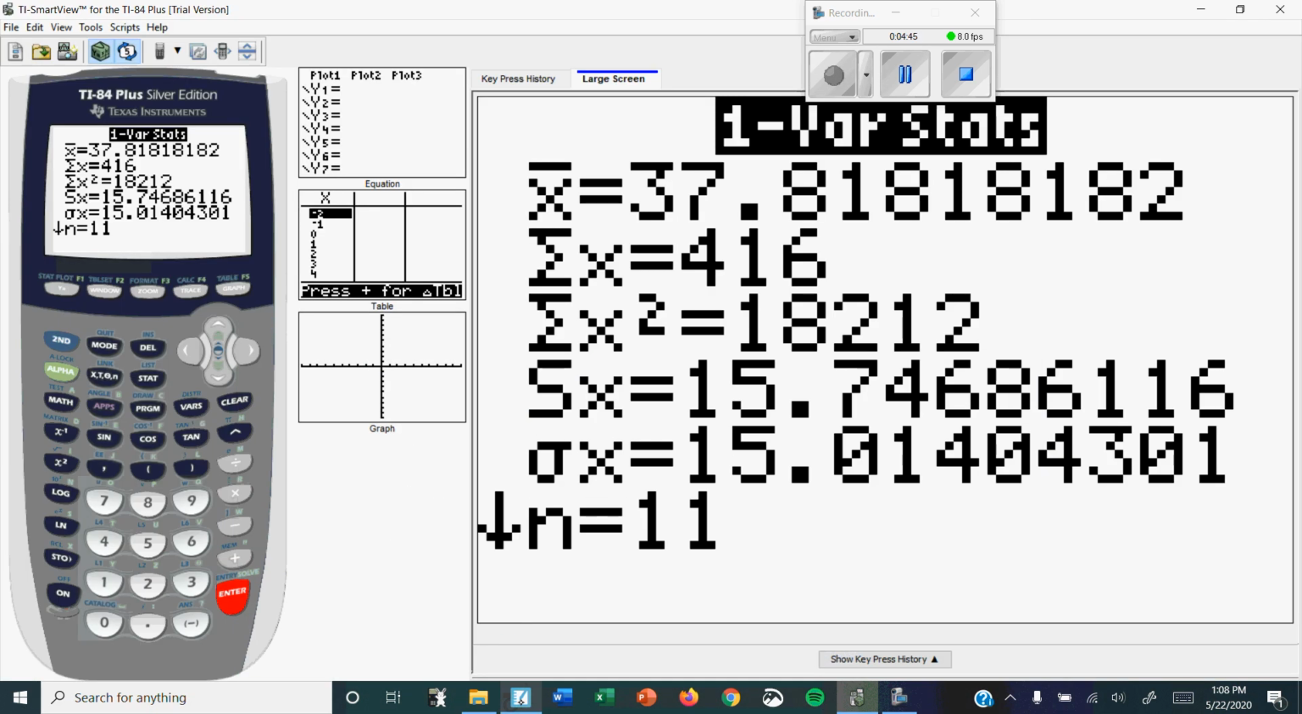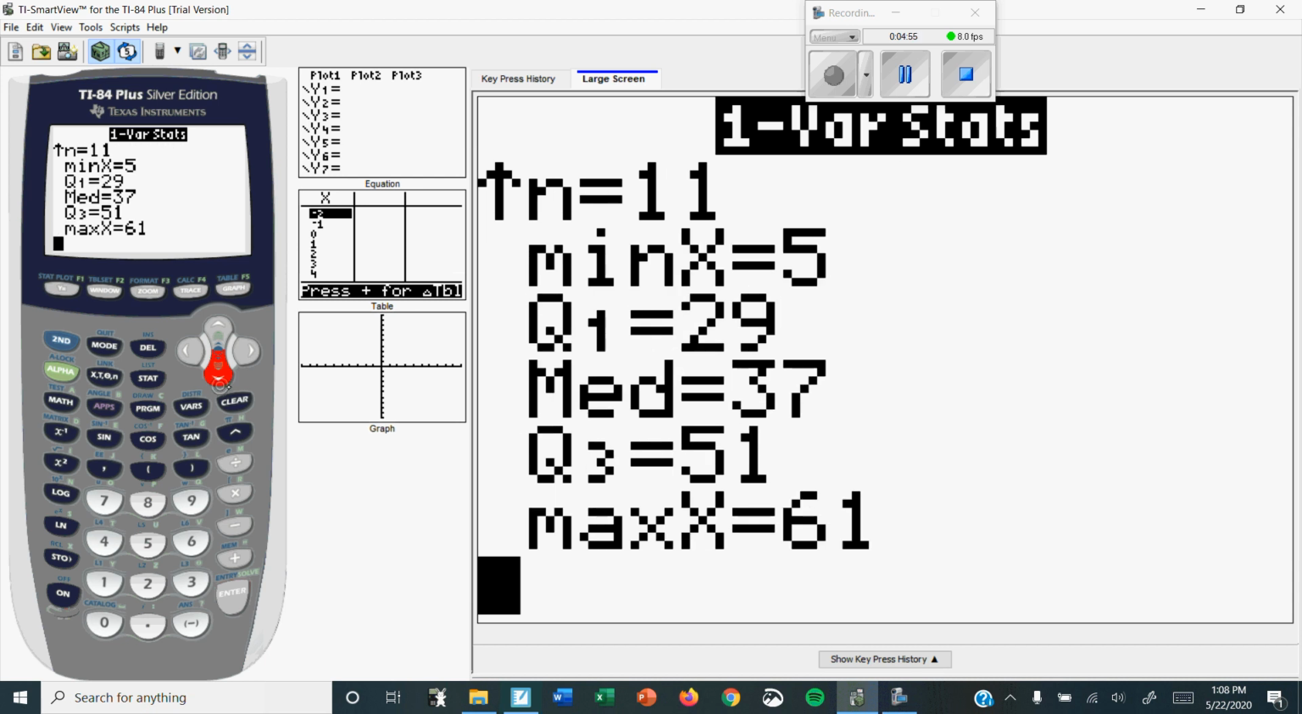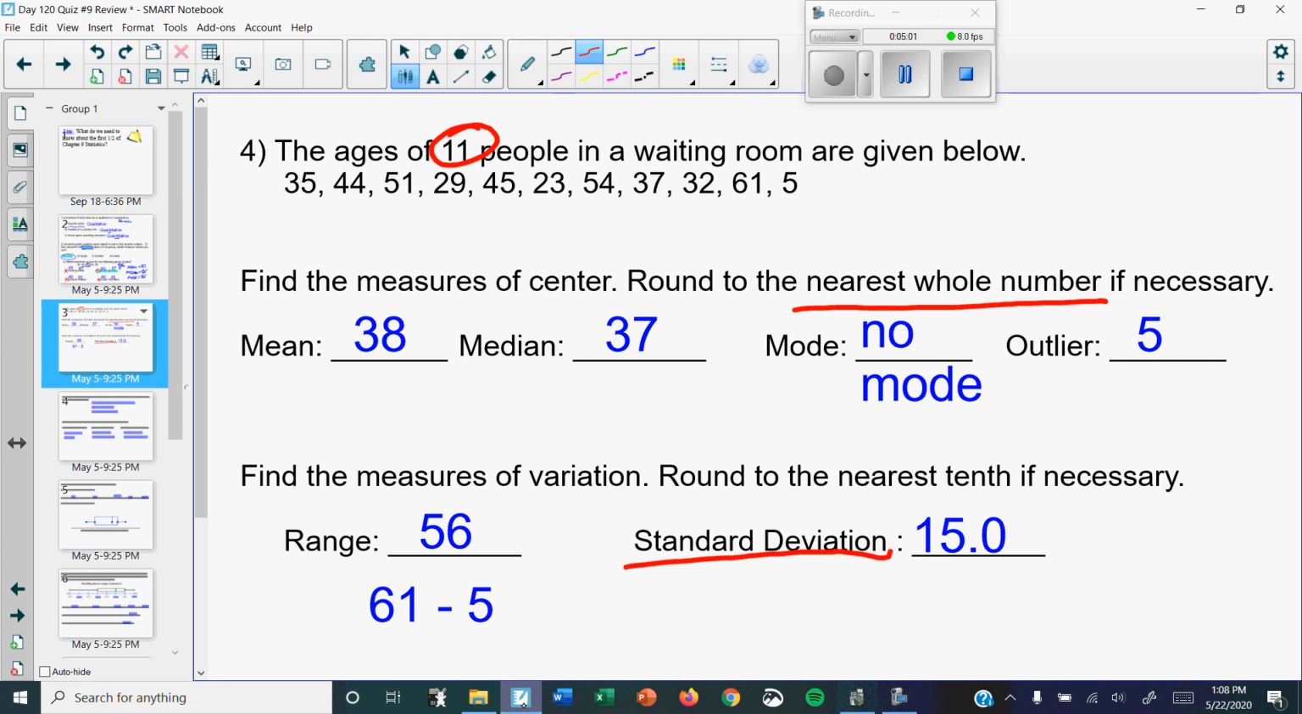So 37.8. That 8 tells you to round the 37 to 38. Okay? The next one says median. If you go all the way to the bottom when we did box and whisker, Med. It says Med, 37. So you're going to write that. The mode, you cannot do the mode on the calculator, but no number appeared more than the other. So you write no mode, or you could have written none.